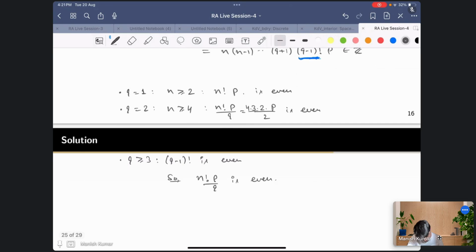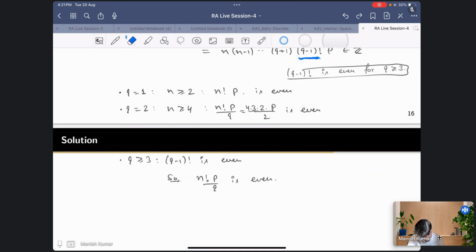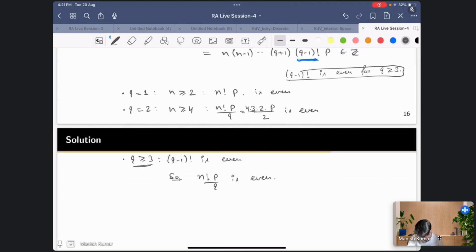Just a second, so this is even. Why did I just erase? This is q minus 1 factorial is even for q greater than or equal to 3, and here we are in the case q greater than or equal to 3, so this is true. So in all the 3 cases, what we have seen, right?